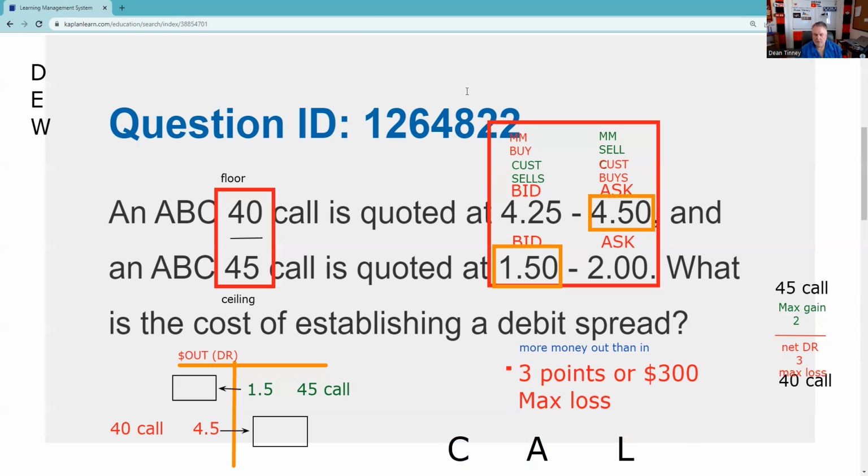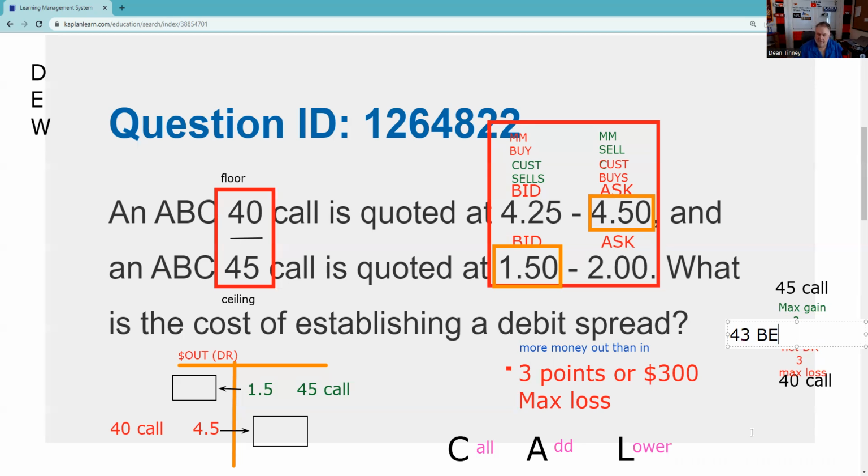Now, another test taking trick is that the break even has to be somewhere between 40 and 45. You could chop the answer set here and eliminate any break even number offered to you that isn't somewhere between 40 and 45. And so call add to the lower means we're going to take the lower strike, 40. We're going to add our net premium, and we're going to get our break even of 43. Now, nobody does things to break even, right? We do things to make money. But that's our break even.